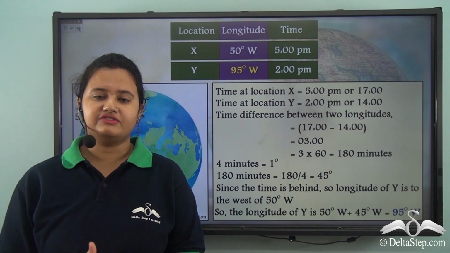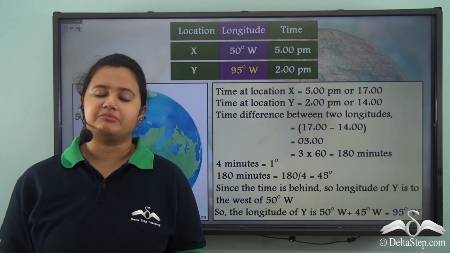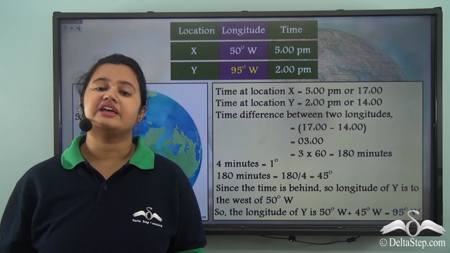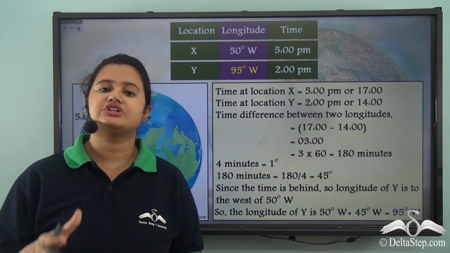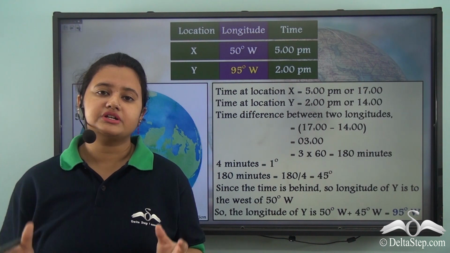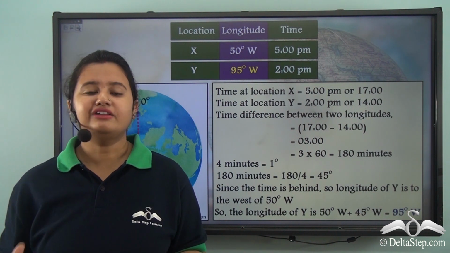So in today's video, we understood the meaning of local time. Local time is the time based on a longitude when the sun is overhead on that particular longitude. When the sun is overhead on a particular longitude, the local time of that longitude is 12 noon.